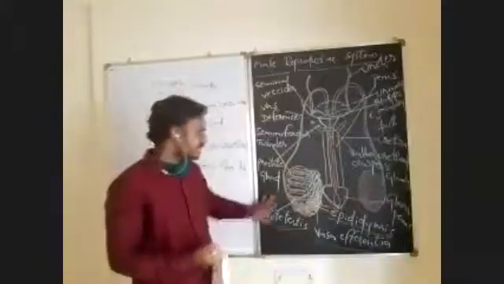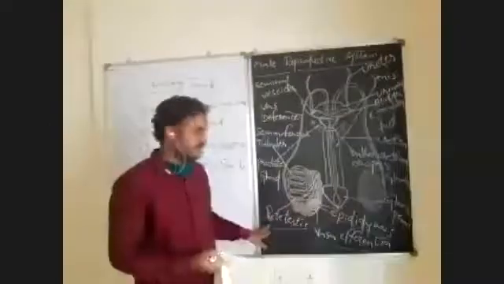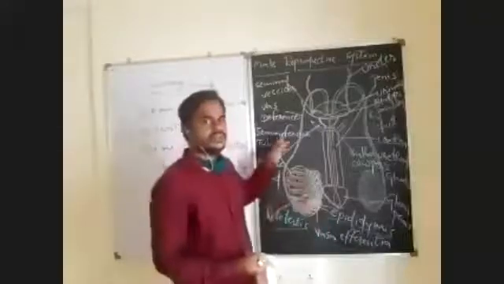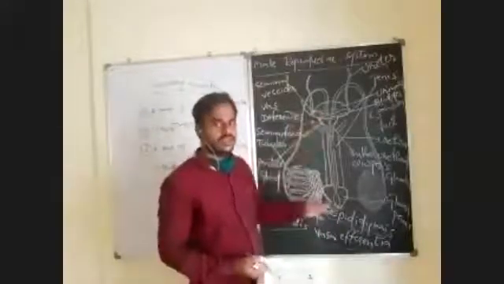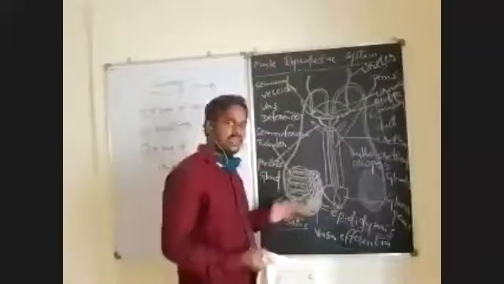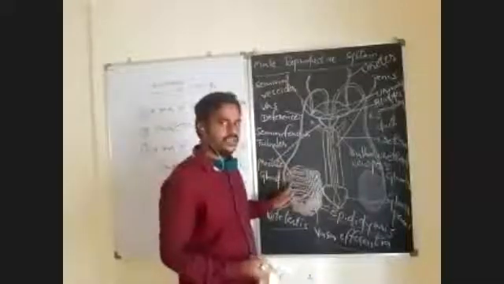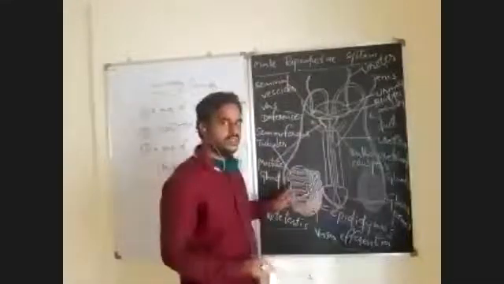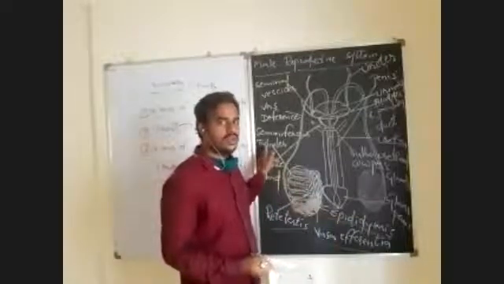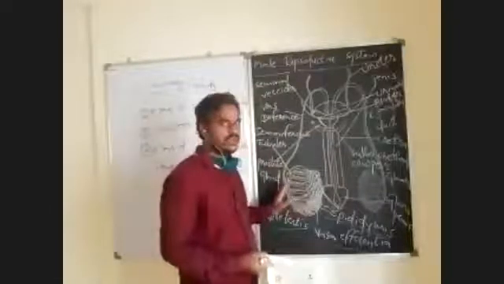So the accessory ducts in the male reproductive system are rete testis, vasa efferentia, epididymis, vas deferens, ejaculatory duct, and urethra. This is the passage required for the transport of spermatozoa from the site of production, that is the seminiferous tubules of the testes. Seminiferous tubules are the structural and functional unit of the testes because these are the sites of production of spermatozoa.